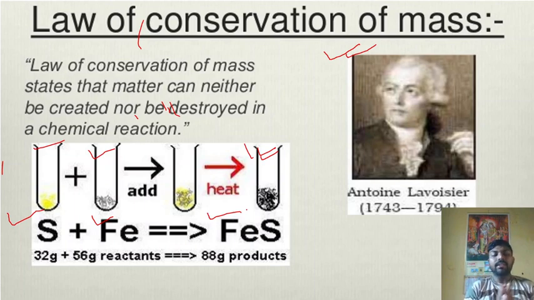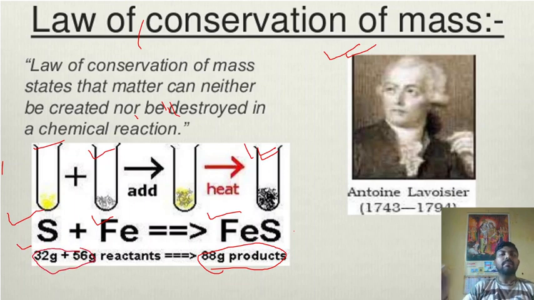Now count the amount of ferrous sulfide: it forms an 88 gram product. On the reactant side, the total mass is 88 gram, and on the product side the mass is 88 gram. So according to Antoine Lavoisier's law of conservation of mass, whenever any chemical reaction occurs, it should follow the law of conservation of mass.